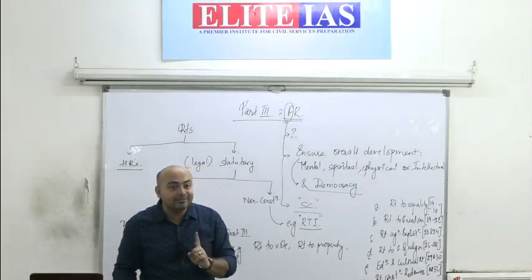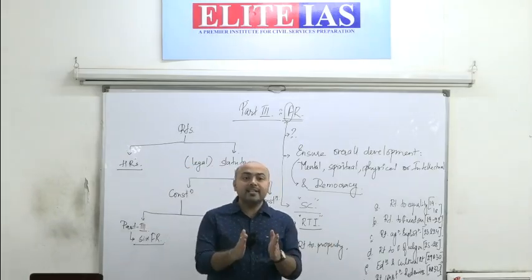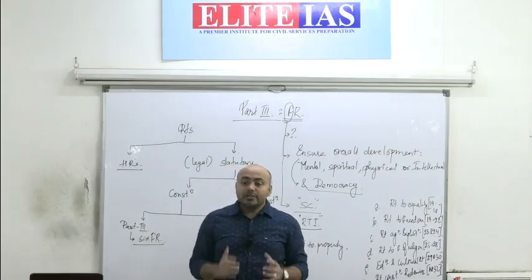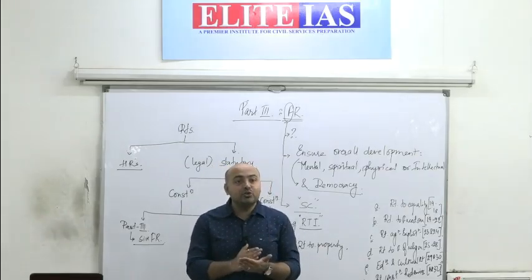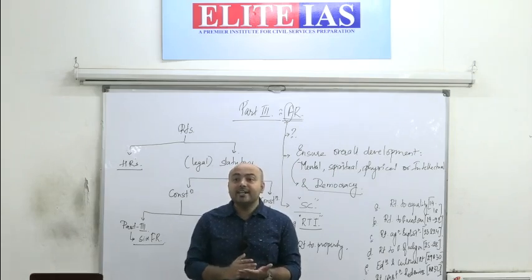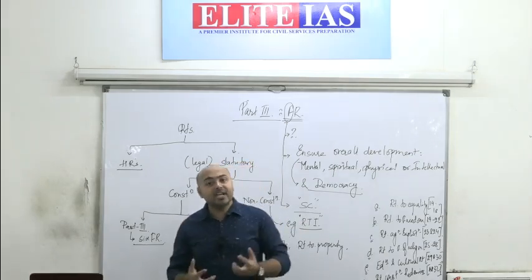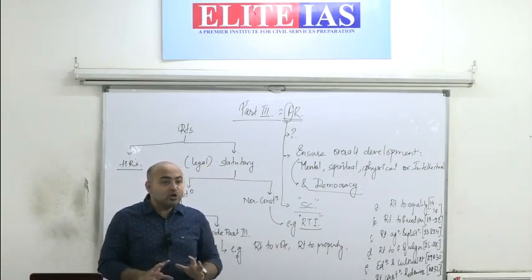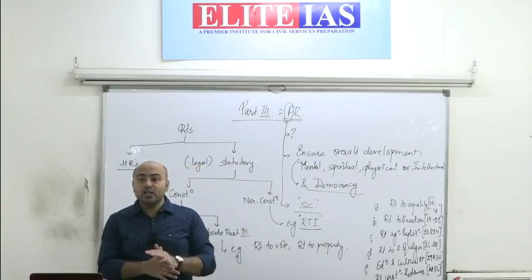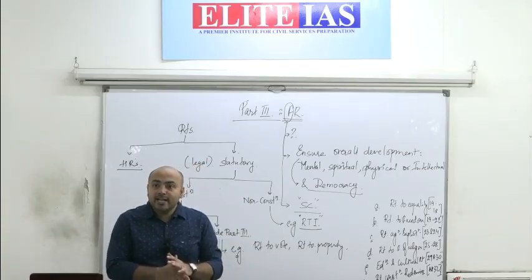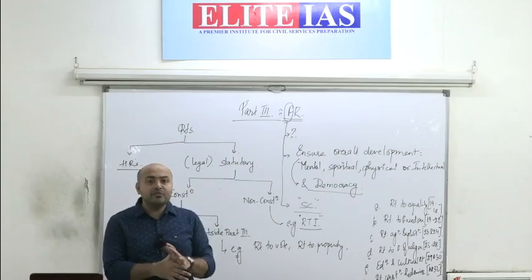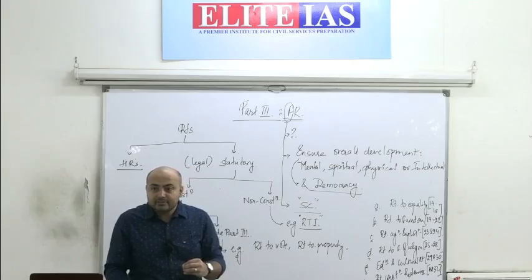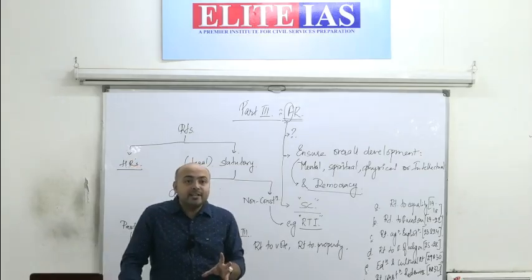That state we cannot have. An unlimited state is not there. The state is prohibited from taking up certain actions. So these rights that we have ensure that what is in existence is a limited state. We want a state, but the state should have limited powers. The state should not be present everywhere. The state should not take up activities which may be detrimental to something that is personal to me. I don't want the state to be present in my house.